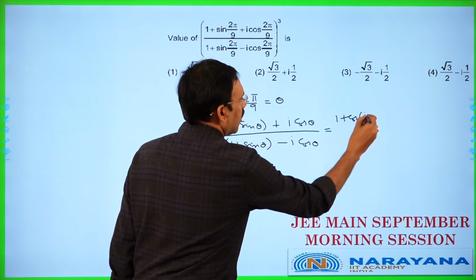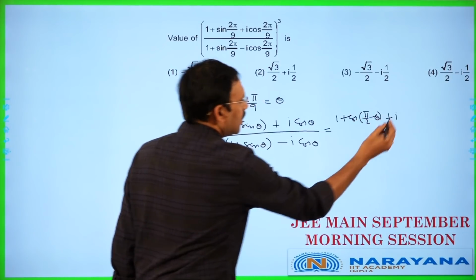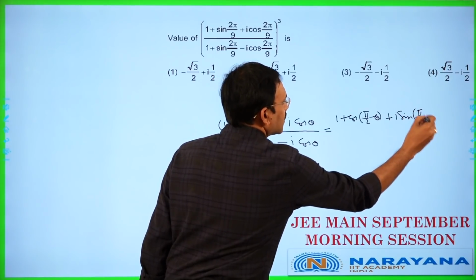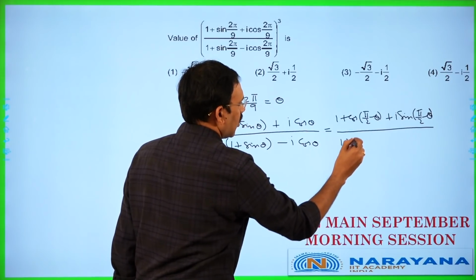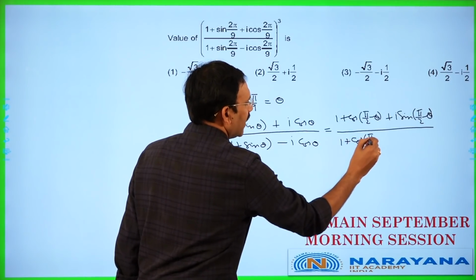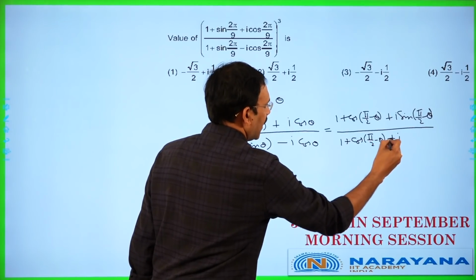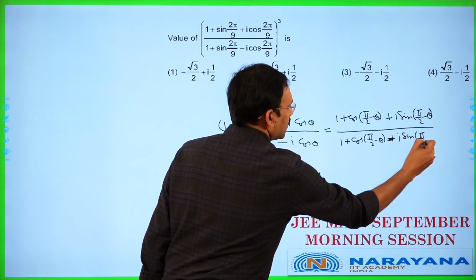1 plus sin theta you can write as 1 plus cos of (pi by 2 minus theta) plus i into sin of (pi by 2 minus theta), by 1 plus cos of (pi by 2 minus theta) minus i into sin of (pi by 2 minus theta).